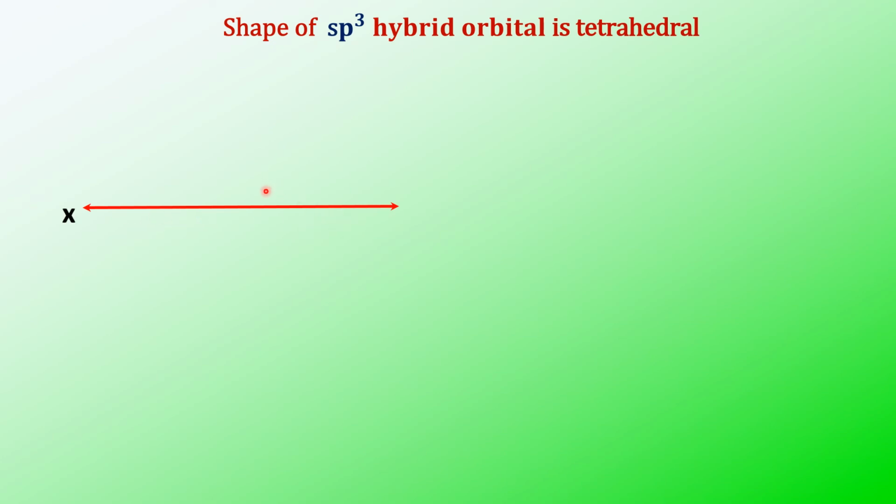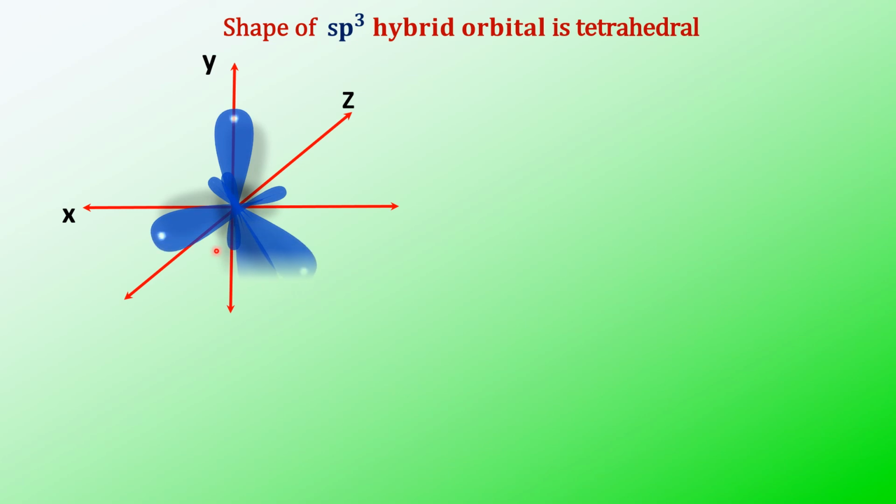We have combined them and got a tetrahedral structure. The same structure I am taking here, with the Y-axis and Z. So this is the shape of the sp3 hybrid orbital, which is tetrahedral.